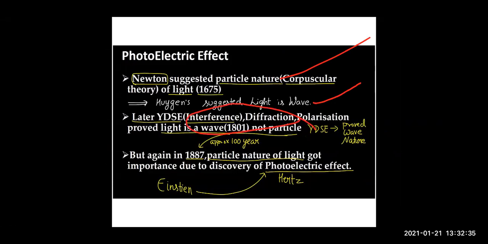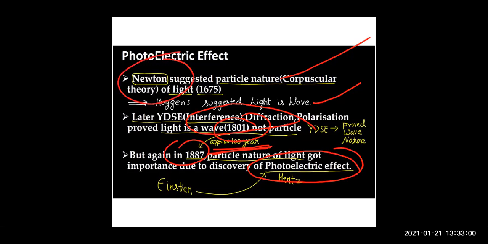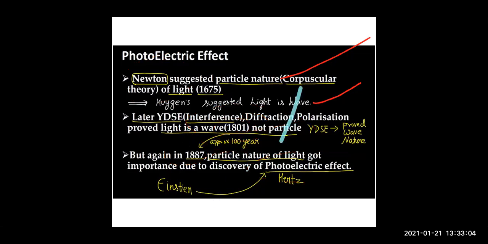Then for approximately 100 years, between 1801 and 1887, people believed that light has a wave nature, right? But again, after 100 years, the photoelectric effect was given, proving that what Newton was saying is correct, that light has a particle nature. So this was the history of this, right?